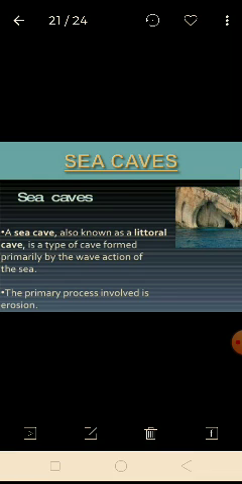The waves go up and down, strike the rocks and form such features through erosion, because the rock is eroded by the sea waves. So this is known as a sea cave.